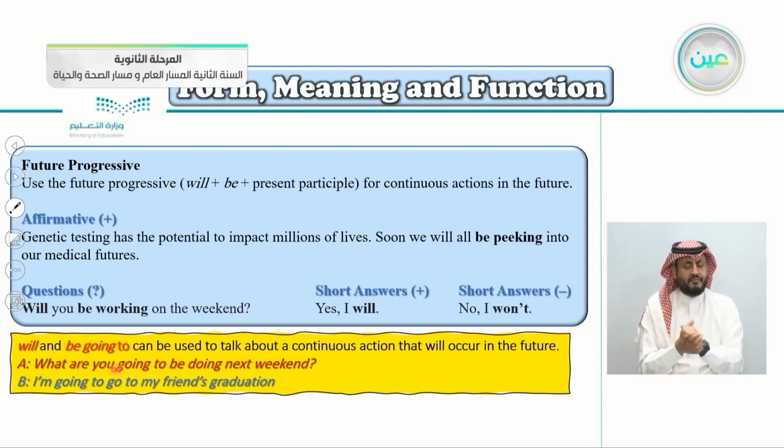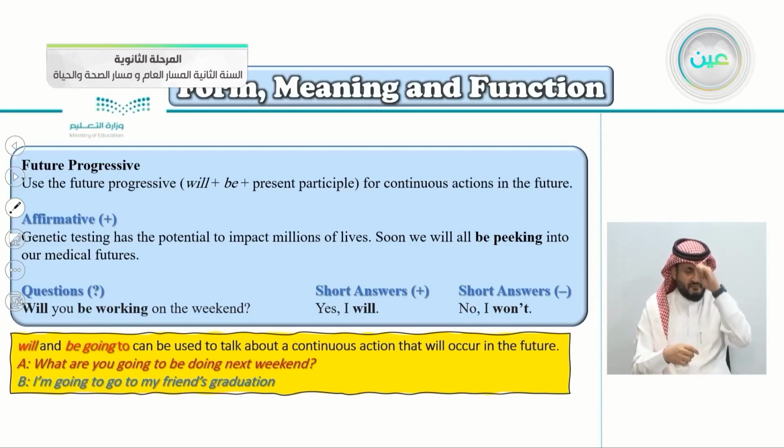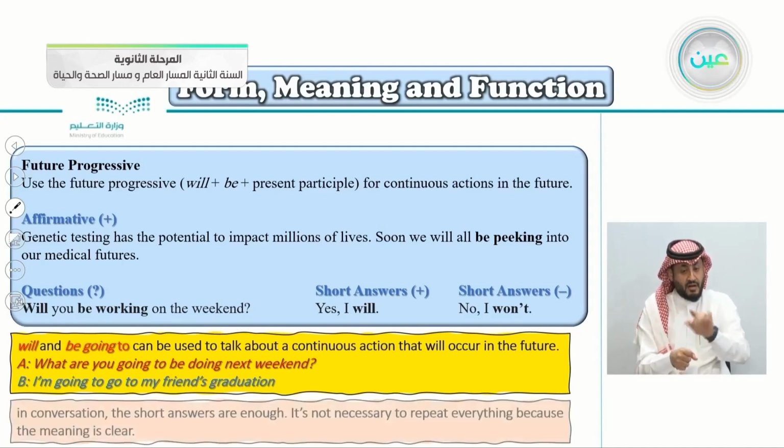What are you going to be doing next weekend? I'm going to go to my friend's graduation. So we didn't use will here. We used be going to. I am here, this is be, am. I'm going to go to my friend's graduation. So I'm here talking about a continuous action that will happen in the future.